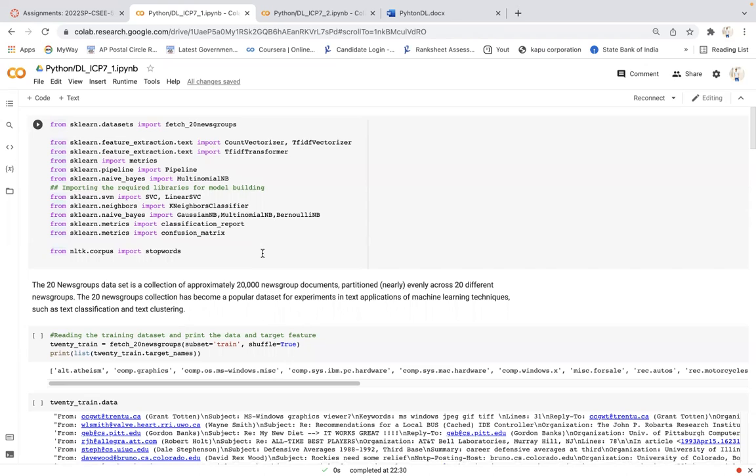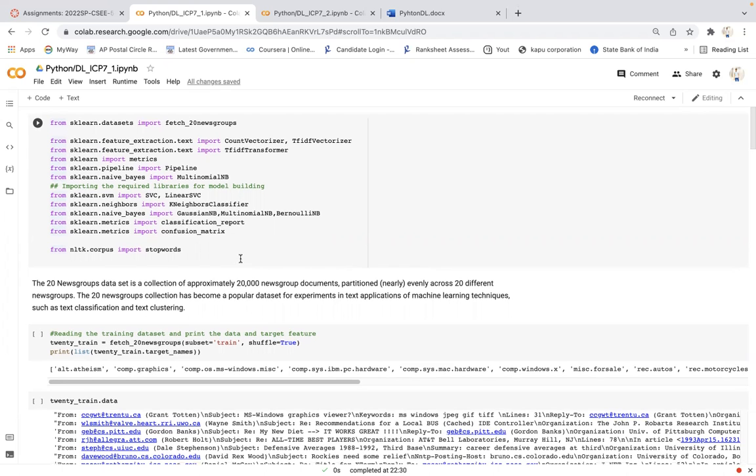Firstly, I am importing all the required libraries. The main data set we will use is fetch_20newsgroups, a collection of nearly 20,000 news group documents. After training the model, we will predict which category a new document belongs to. In this way, we can perform analysis using fetch_20newsgroups.